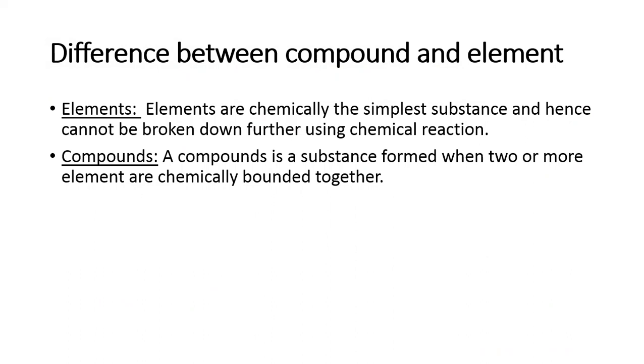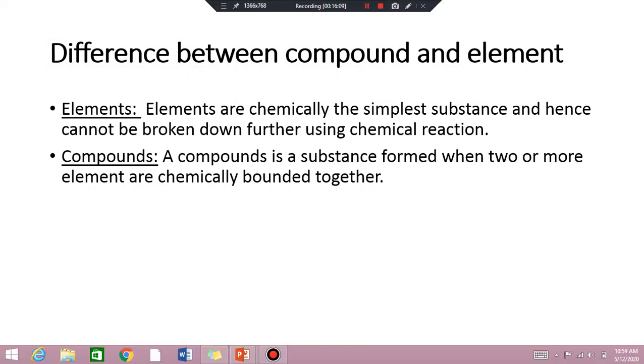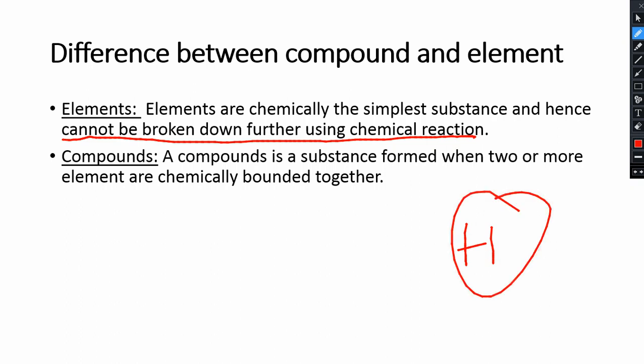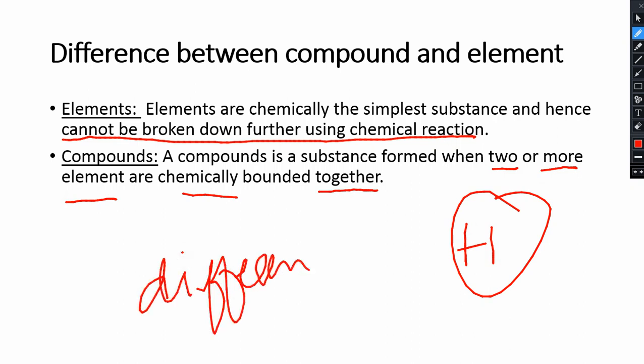Elements are the simplest substances, meaning they are made of only one kind of atom, and these substances cannot be further broken down in chemical reactions. For example, hydrogen, you cannot break it further, because it is a simple substance. Compounds, as we discussed, are substances formed when two or more elements are chemically combined together. But remember, these two or more elements would be different from one another.